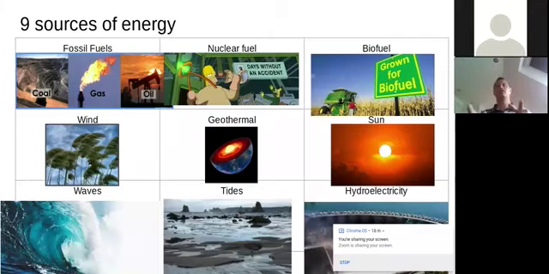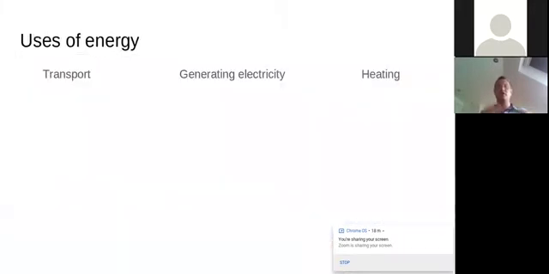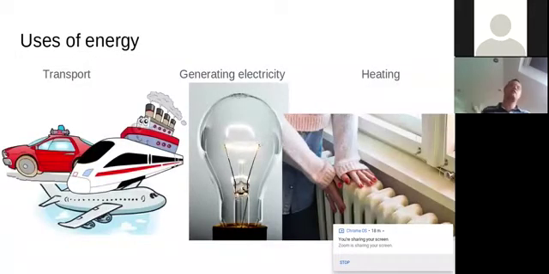What is it we're going to be using them for, though? Once we've got these energies, what do we use them for? We can use them for transport, for cars, trains, planes, boats, generating electricity, which then goes to houses or businesses, and for heating, maybe our homes, maybe heating other things as well. This is why we need these 9 sources, and to do any of these 3 things, we're going to need a source of energy from one of those sources.